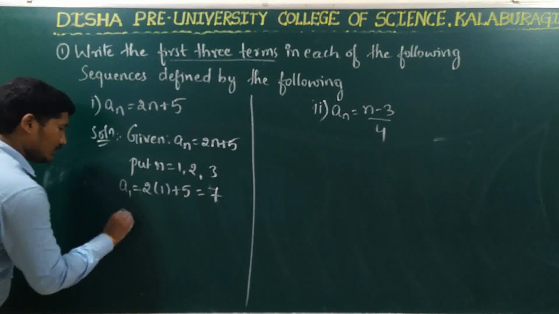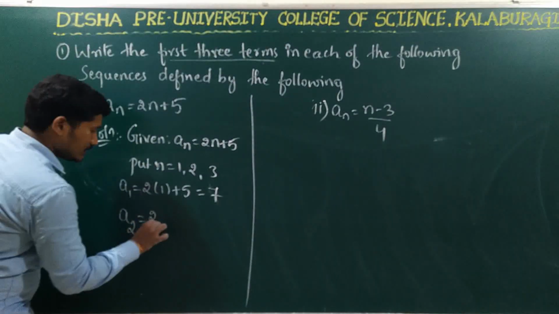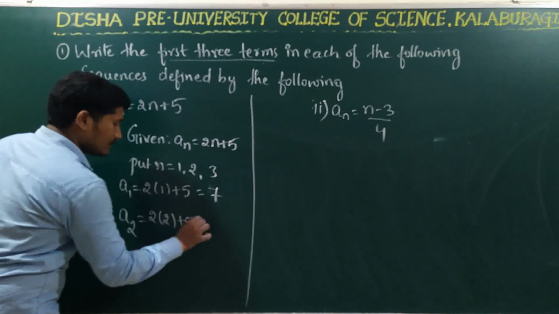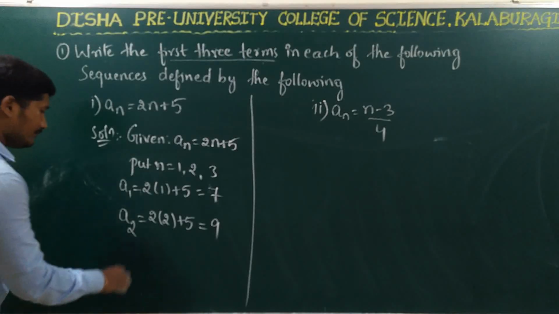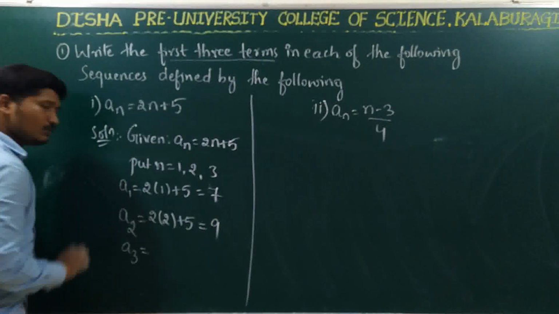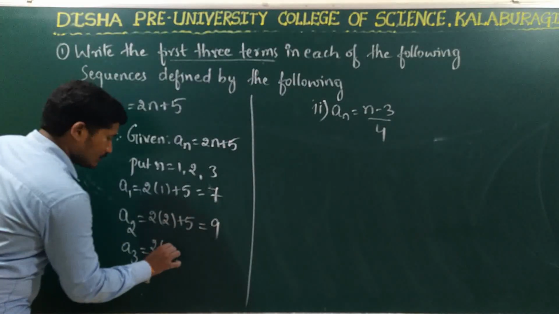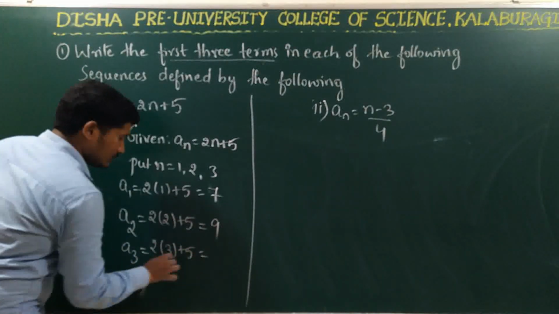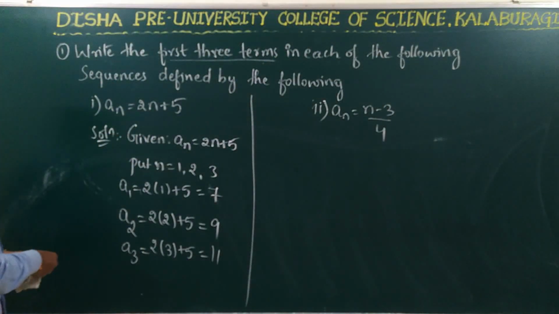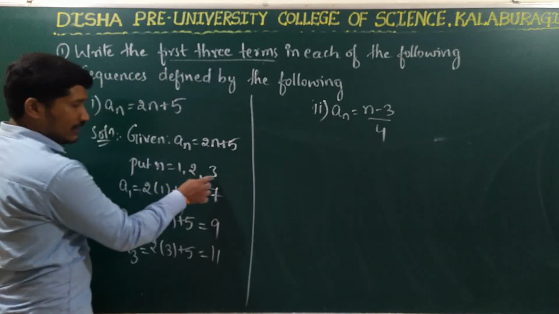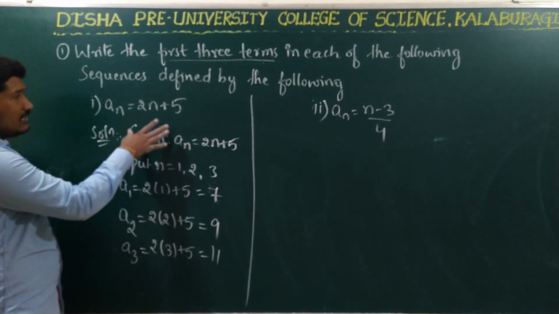Right? Next put n is equal to 2. It will be A2. Put 2 in that sequence, that is 2 into 2 plus 5, equal to 2 2s are 4. 4 plus 5 is what? 9. Right? A3 is equal to, that is put n is equal to 3. So 2 into 3 plus 5 is equal to 3 2s are 6. 6 plus 5 is what? 11. Right? So you have put the values of n as 1, 2 and 3 and you have got the first three terms of the sequence, that is the given sequence.